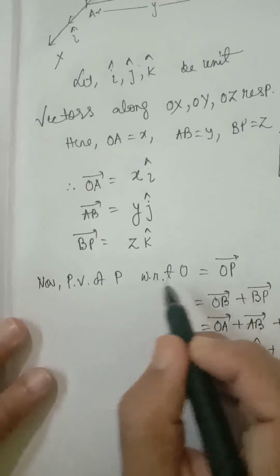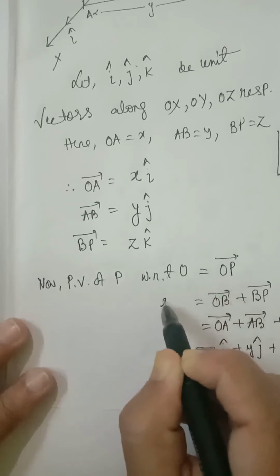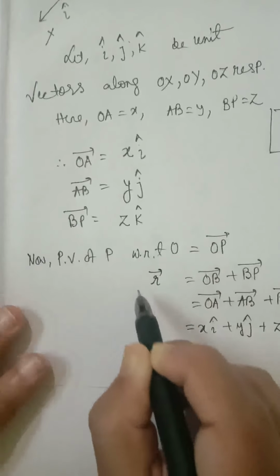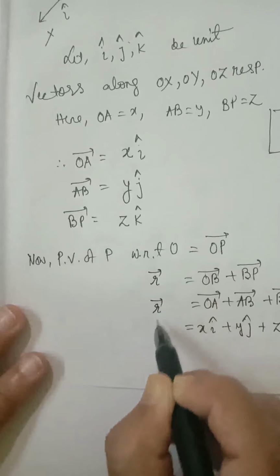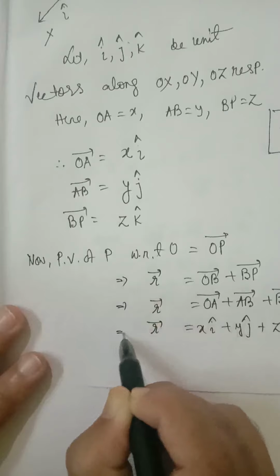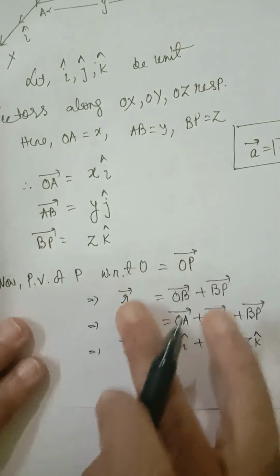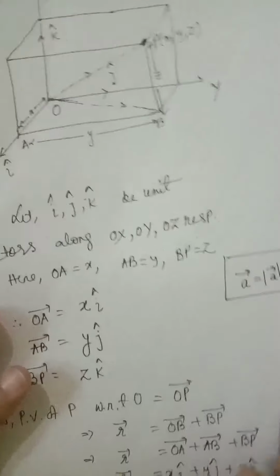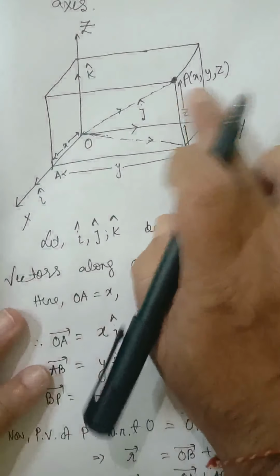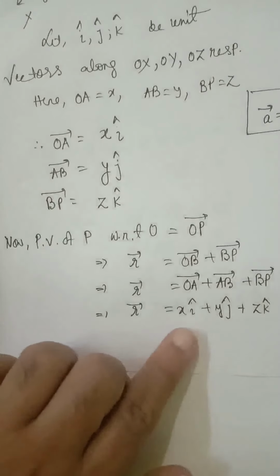Let me denote the position vector of P with respect to O by r vector. So r vector equals xi plus yj plus zk. The position vector of P with respect to O, I have denoted by r vector. So if the coordinates of a point are x, y, z, its position vector with respect to origin will be xi plus yj plus zk.